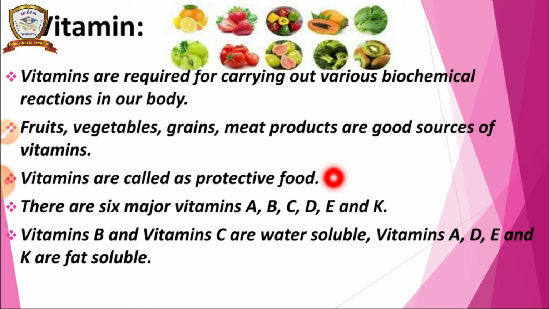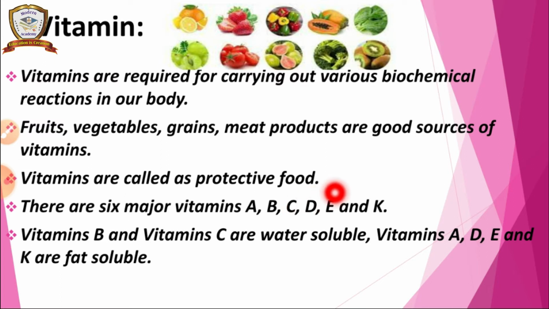And we have 6 types of vitamins. What are they? A, B, C, D, E and K. In that, vitamin B and C are water soluble. What does water soluble mean? It dissolves in water. Vitamins that dissolve in water are water soluble.